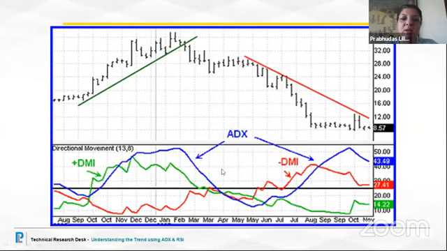That is why we see that there is not much of a movement happening in the PDI and the MDI. But again, a prominent crossover comes here between the MDI and the PDI, but the ADX is below the 25 line. But yes, we do get into the sell strategy, because this is what is telling us that the bears are in control, and now it is time for a sell strategy.